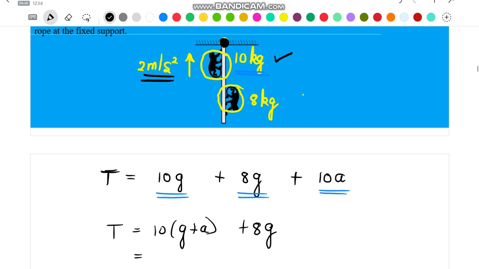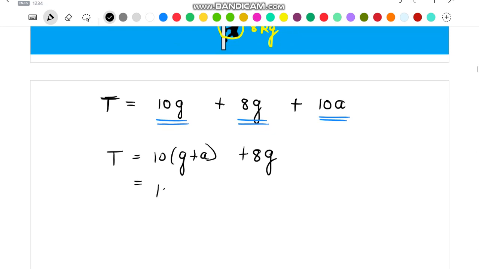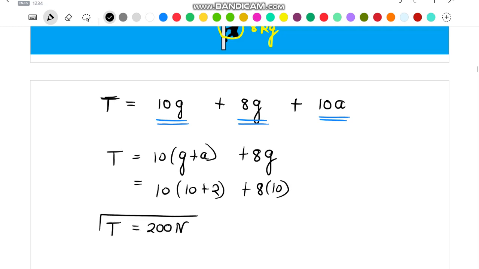Now on substituting the value of a, which is given to be equal to 2 meter per second square, the net value of tension comes out to be equal to 200 Newton. So this is the direct and pretty straightforward approach that I have used in order to solve this particular problem.